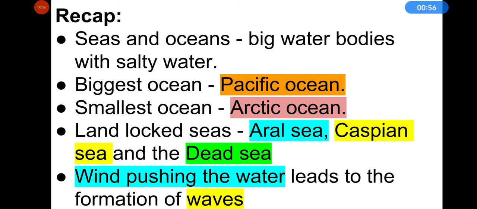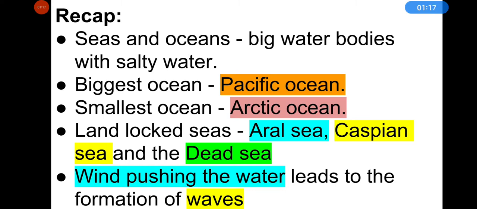And which is the smallest ocean? It is the Arctic Ocean near the North Pole. And what are landlocked seas? So, Aral Sea, Caspian Sea and Dead Sea are landlocked, or surrounded by land from all sides.